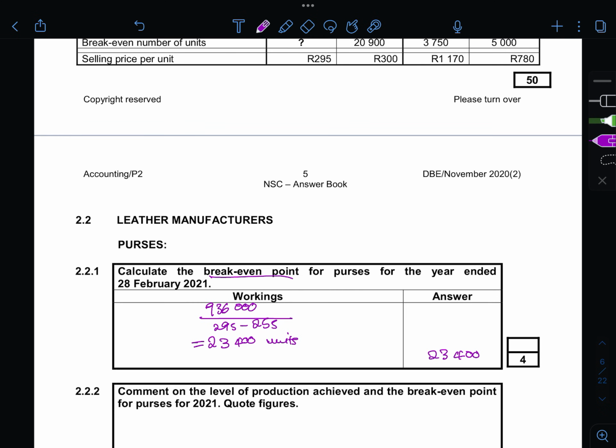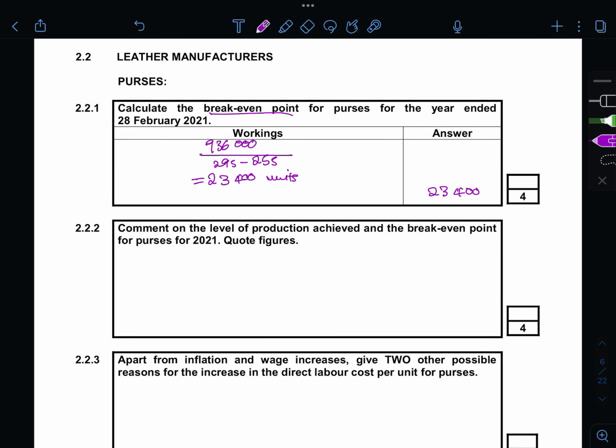Okay, let me try calculating one more time to ensure that my answer is correct. 295 minus 255. It's 23,400. All right, and then comment on the level of production achieved. Now it's commenting on the level of production and the break-even point for purses in 2021.